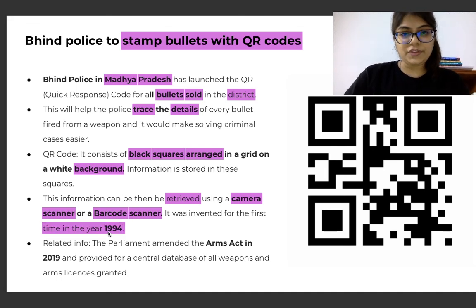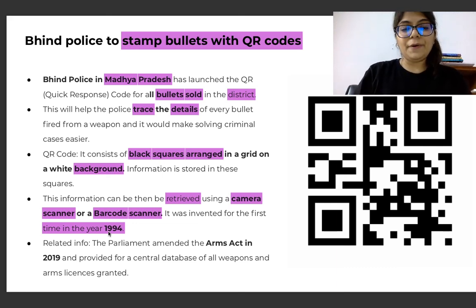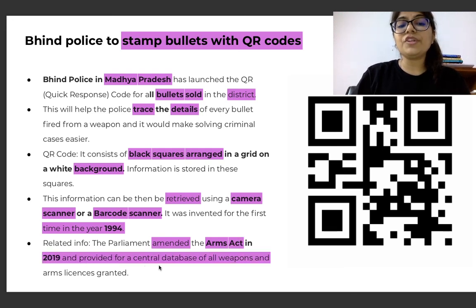So, barcode is not something that was just released. It was even there in 1995, right? So this is something that we have to remember here. Another related piece of information to remember is that Parliament amended the Arms Act in 2019 and provided for a central database of all weapons and arms licenses that were granted. So this is relevant in that sense, and let's see how this technology pans out.